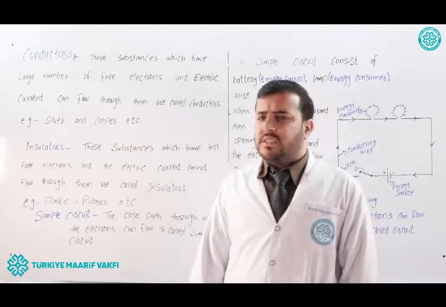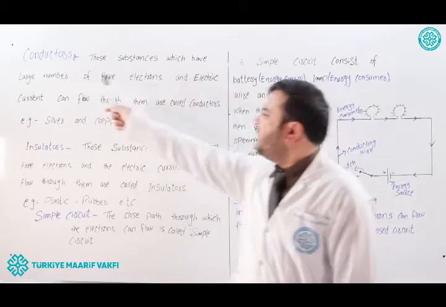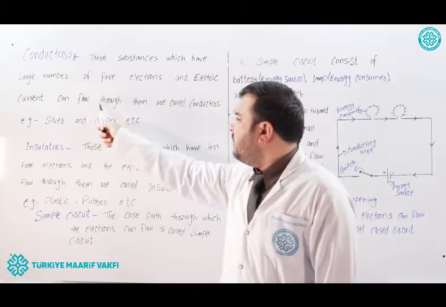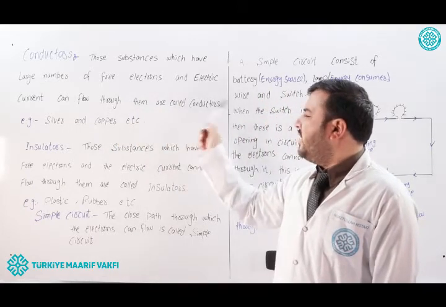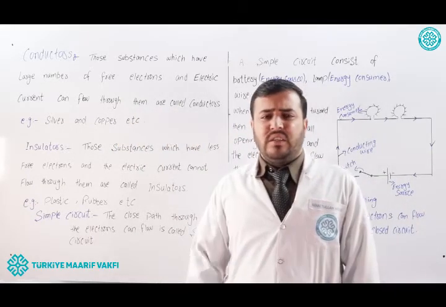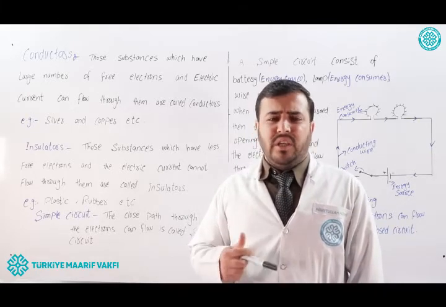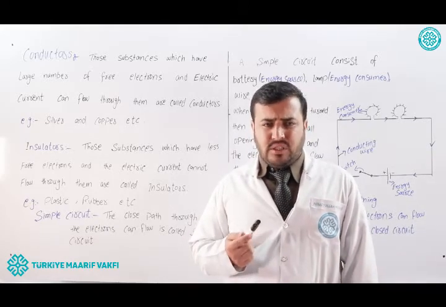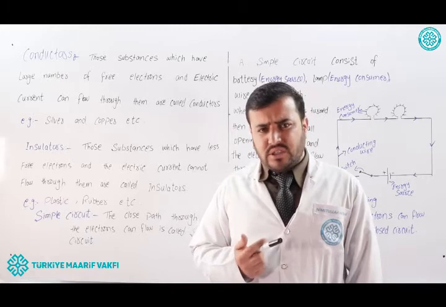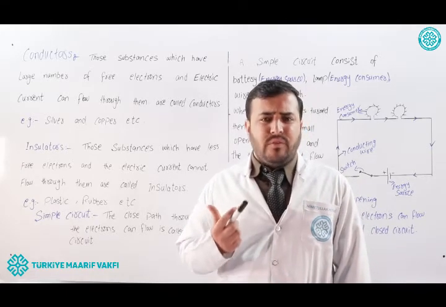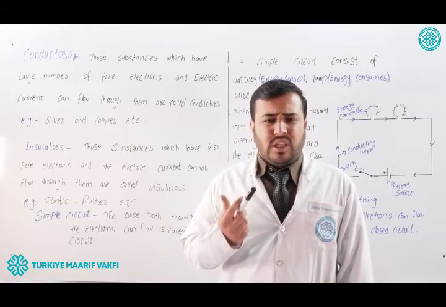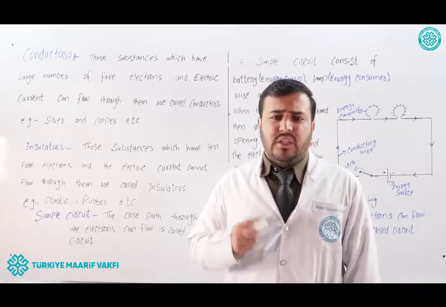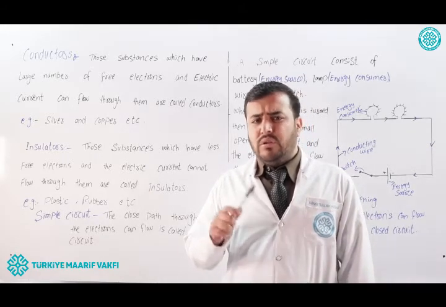Conductors are defined as those substances which have a large number of free electrons and through which electric current can flow. Conductors are substances which are made from metals. The metals have free electrons in their outermost shells. So the conductors are made from metal atoms. So the conductors have a large number of free electrons due to which the electric current can flow through them.